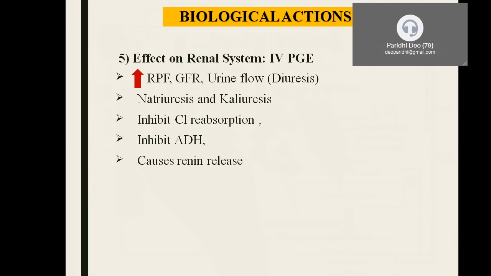The very important factor about this particular prostaglandin, especially PGE, is that it is going to inhibit antidiuretic hormone. Now, what is the function of antidiuretic hormone? We know that it is secreted from the posterior pituitary. It is called vasopressin. It helps in the reabsorption of water. Now, there is an opposition to this action. The prostaglandins are going to inhibit this antidiuretic hormone. So what is going to happen? The water reabsorption will not be there. Hence, there is excretion of more and more water, or urine flow, accounting for your diuresis.